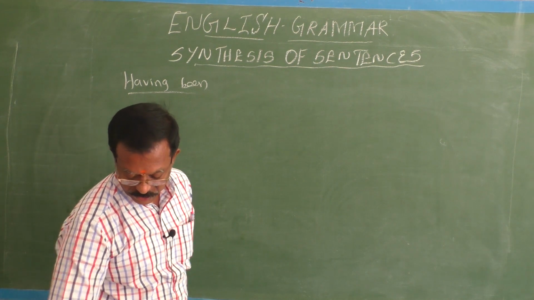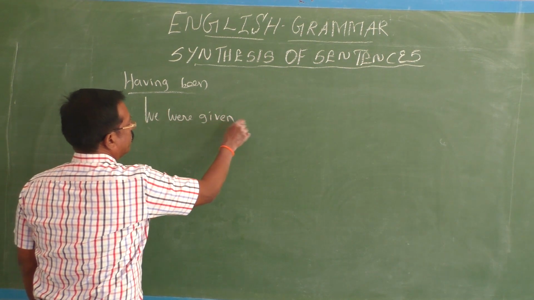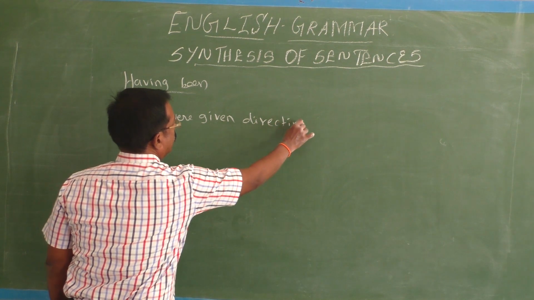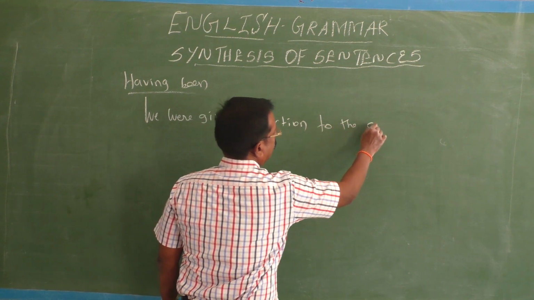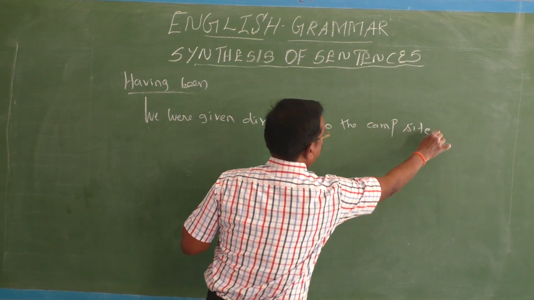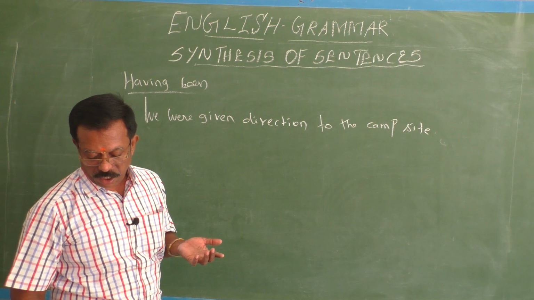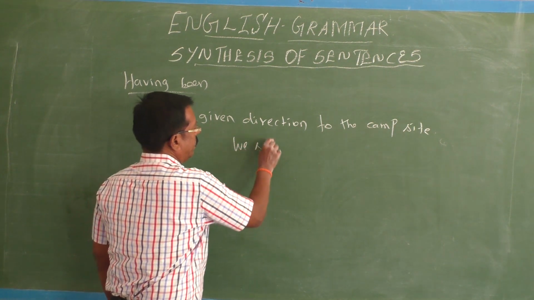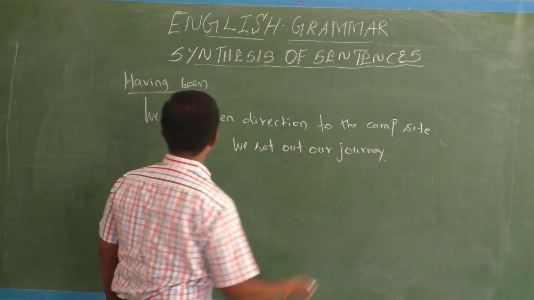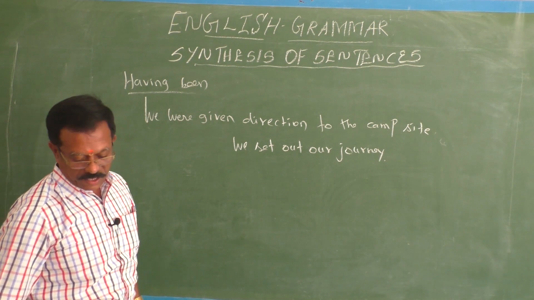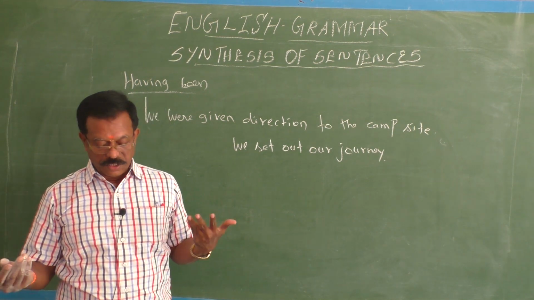We were given the directions to the campsite. Okay, this is the first sentence. The second sentence, we set out on our journey. So we were given directions to the campsite and we set out on our journey.